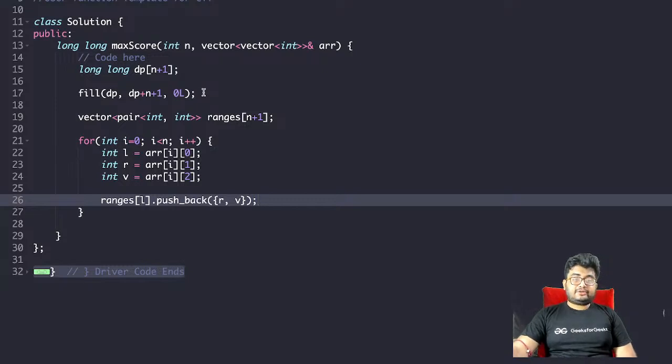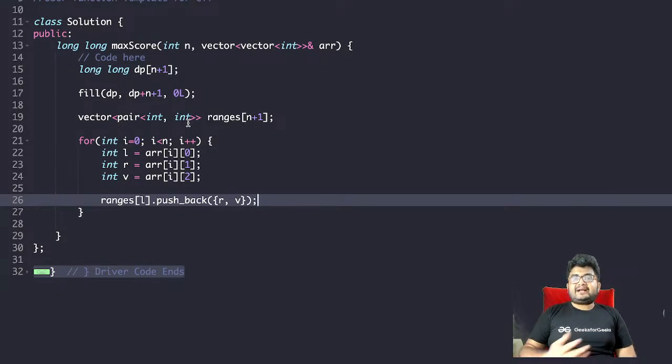How do we know we should apply DP? Generally, the idea is to consider what questions DP solves. You will have questions where you have to find the number of ways, the maximum value that you can get, or the minimum value: minimization, maximization, counting the number of ways. They generally tend to be DP problems.